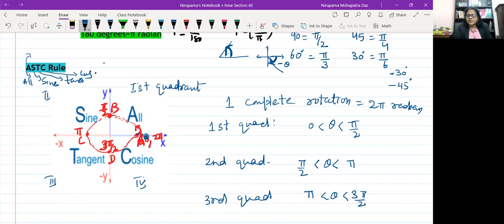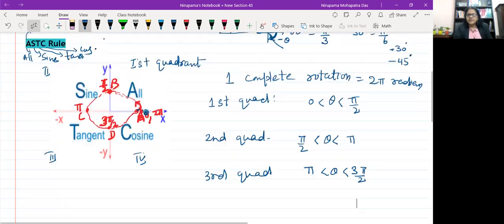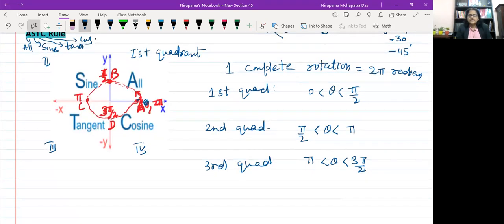So the angle is more than 180 degree and less than 270 degree. And if you are in the fourth quadrant, the measurement of the angle should be more than 3 pi by 2 and less than 2 pi.